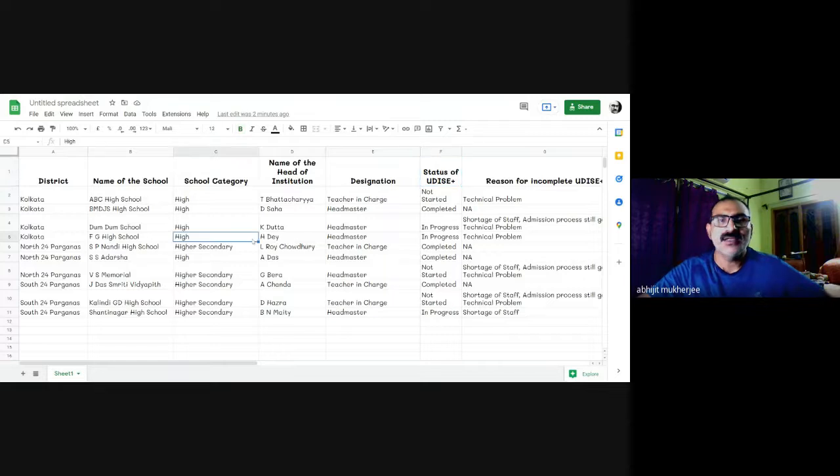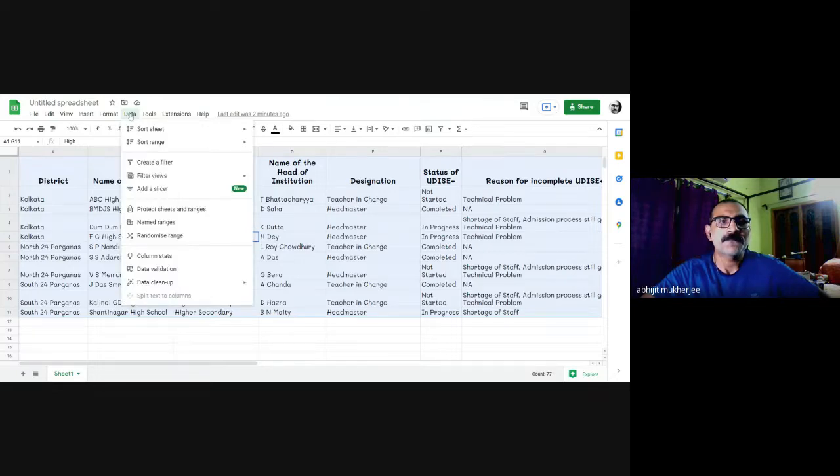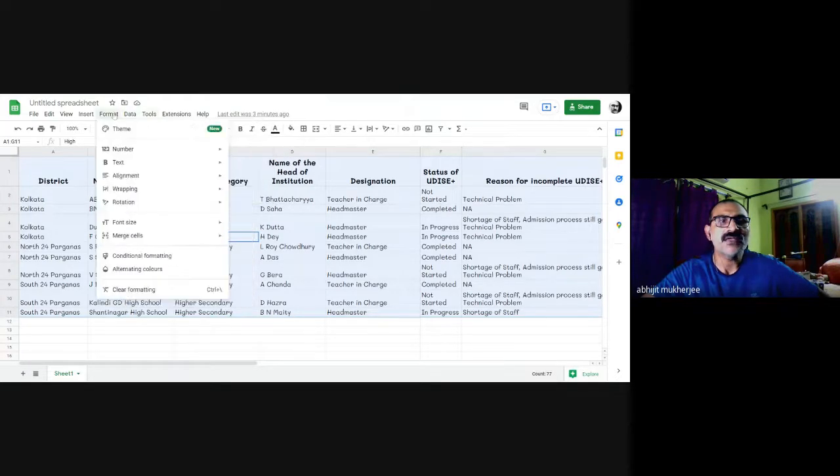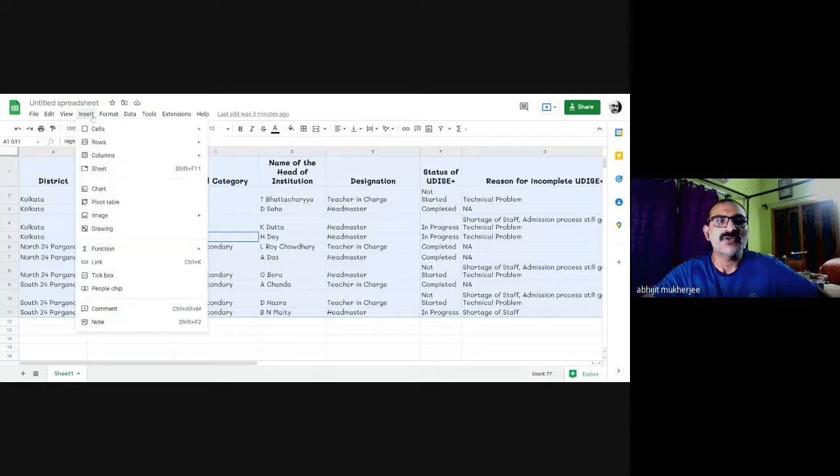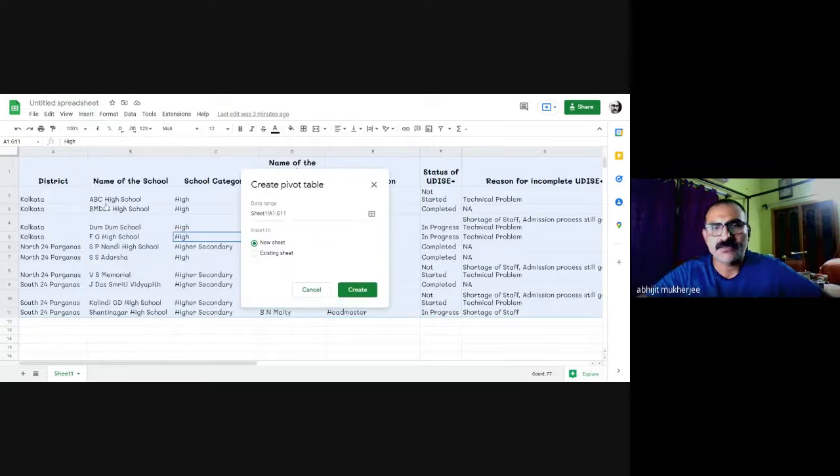For that, I select my whole data set. Again, go to insert and select this pivot table. What is pivot table?